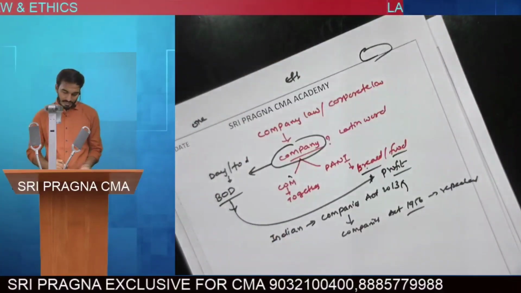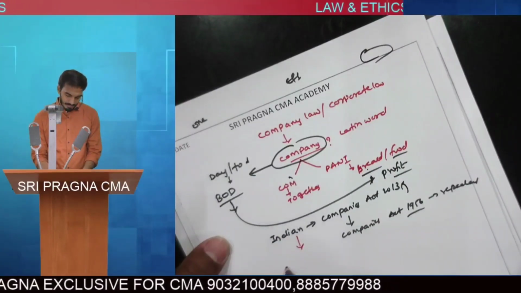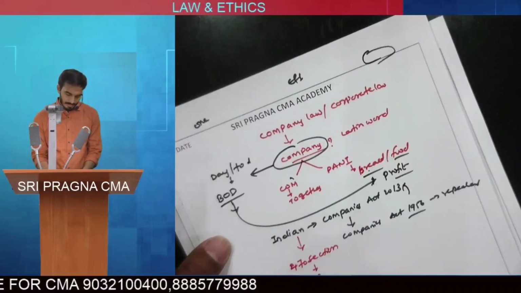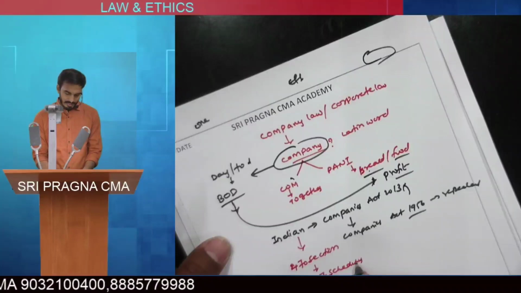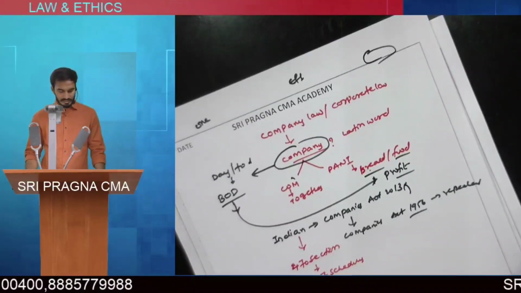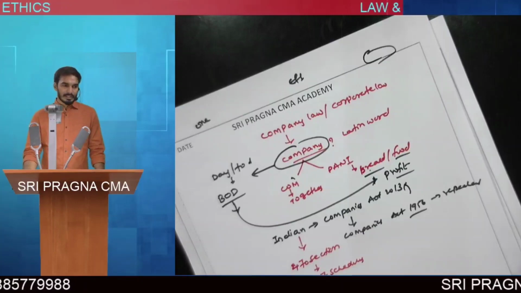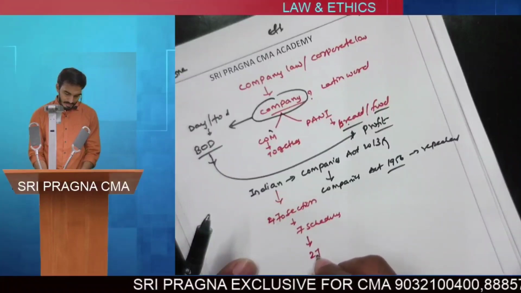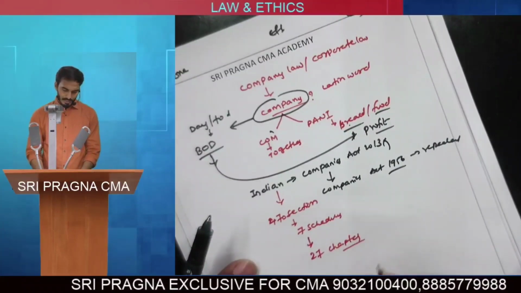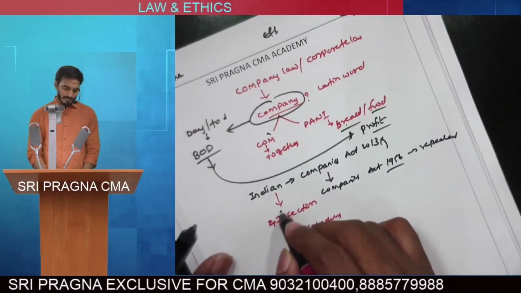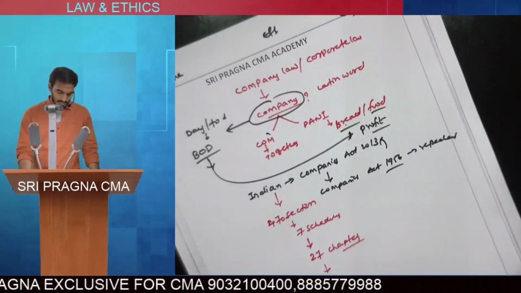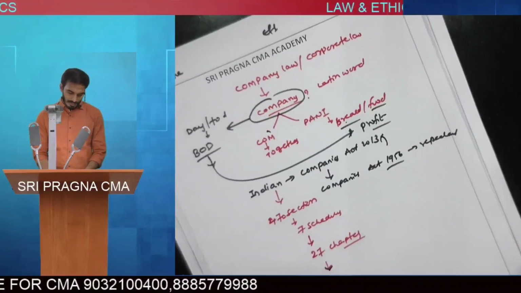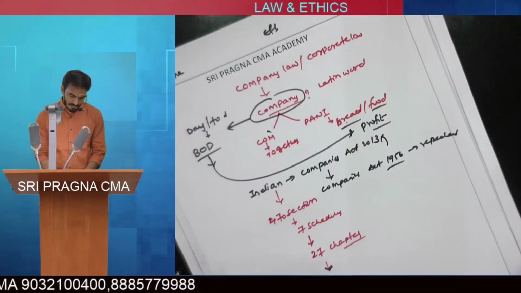The Companies Act 2013 consists of around 470 sections and 7 schedules. So in brief, the Companies Act consists of 470 sections, 7 schedules, and 27 chapters. Before getting into the discussion, we will discuss forms of business.